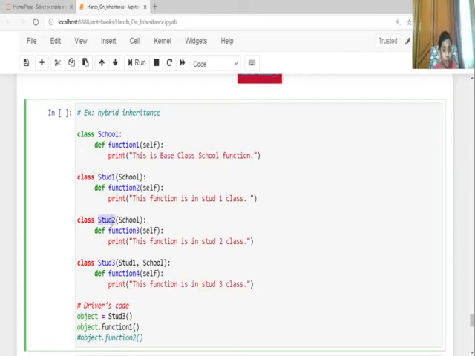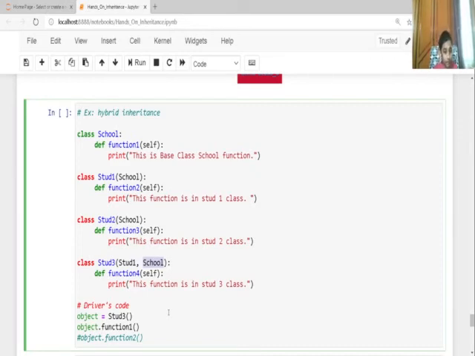See, student2 and student1 are inheriting from 1 class, school, so it's hierarchical inheritance. And student3 is inheriting from student1 as well as school class, so it's multiple inheritance. So the types of inheritance happening here are single level, multi-level,